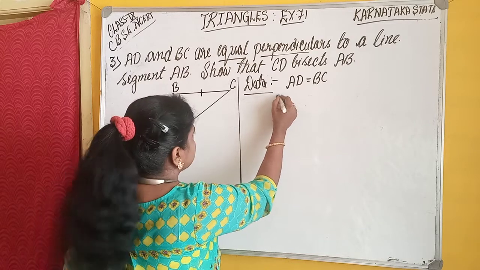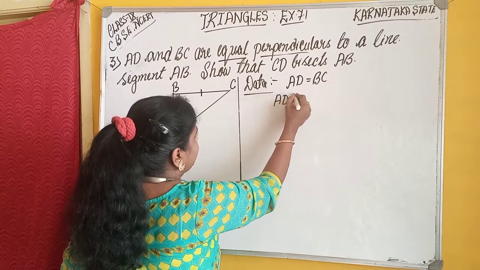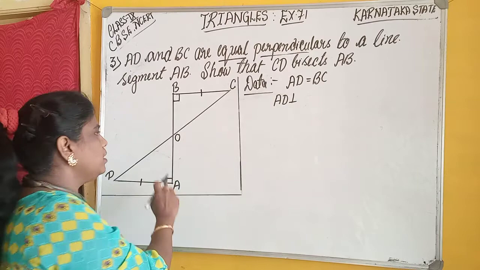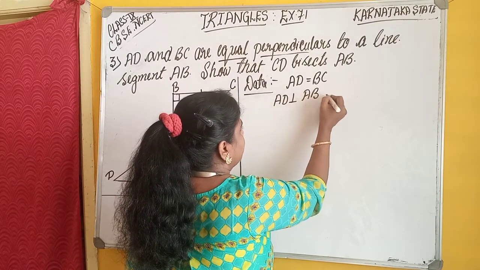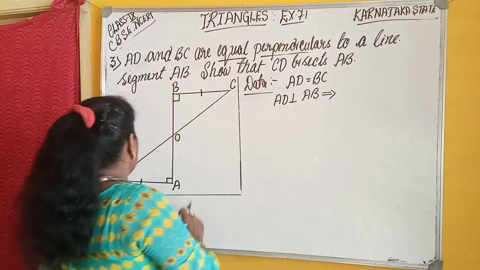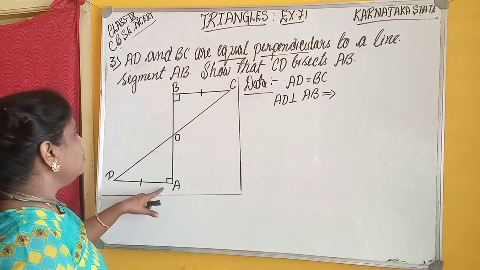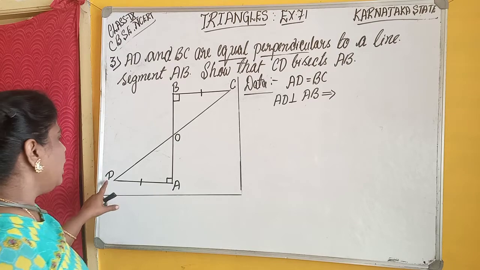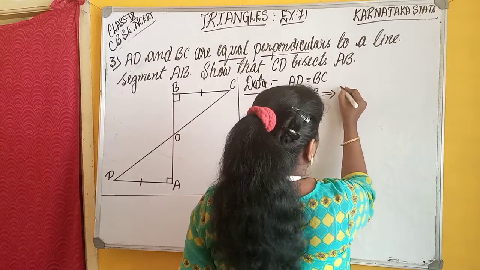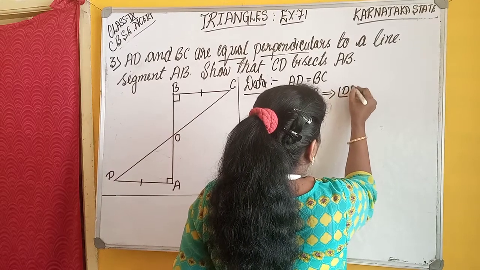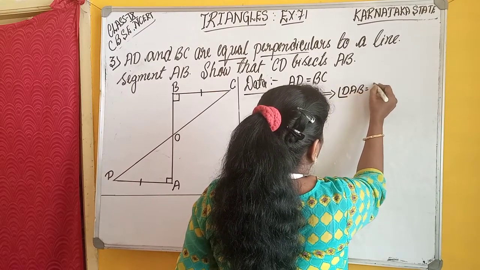That implies AD is perpendicular to AB means angle DAB is equal to 90 degrees.